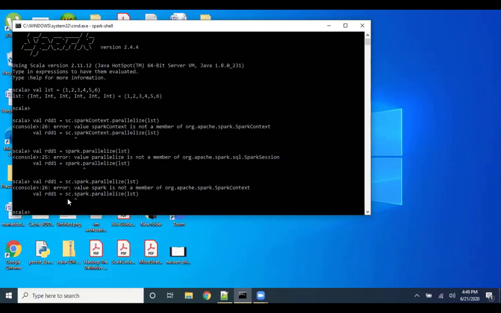Where is this parallelize method present, Murli? In which class? It is in Spark context, sir. Okay. Now in Spark 2.x, Spark context is encapsulated in which object? Spark session. Correct, right? So I've given you a hint now.